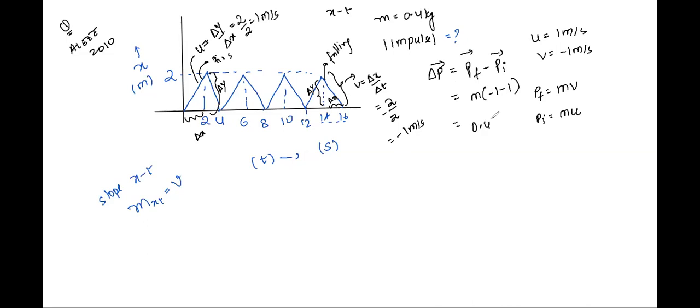So you'll have 0.4 into minus 2, that is equal to minus 8 by 10 newton seconds, or you can also write it as minus 0.8 newton seconds. Class, is this clear? You had a graph between x and t. Using the graph between x and t, we calculated velocity, initial and final, substituted in the formula for impulse and got the answer. This is the impulse in the given motion, right? Correct?